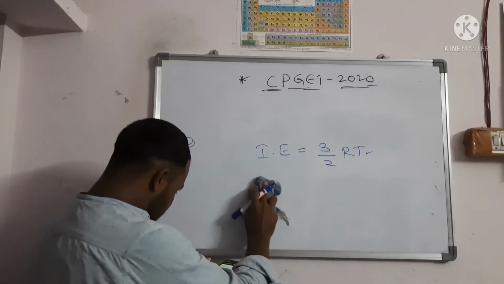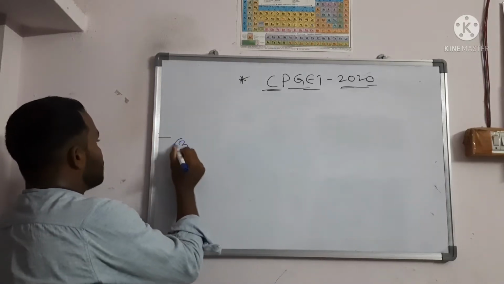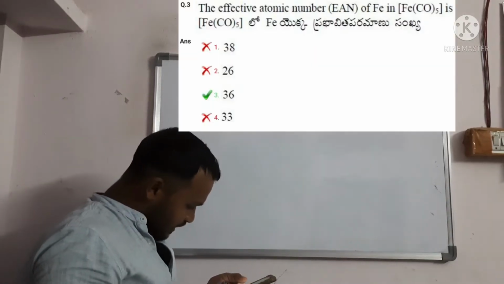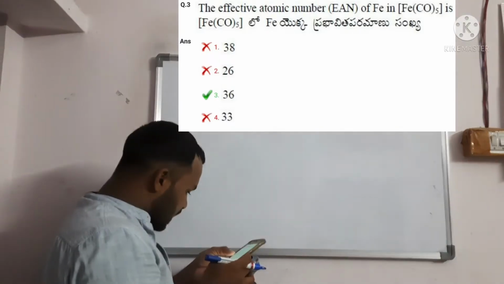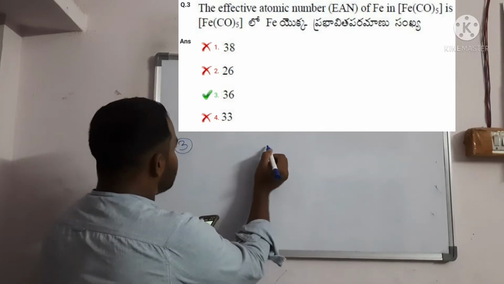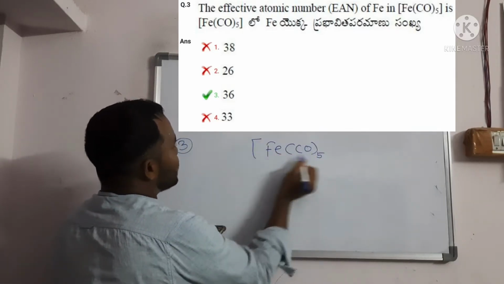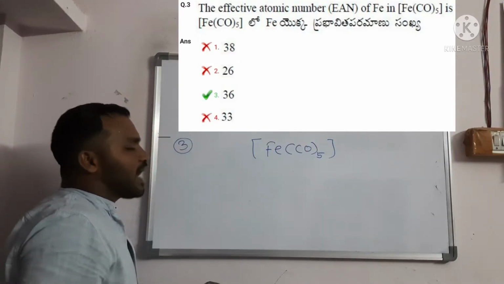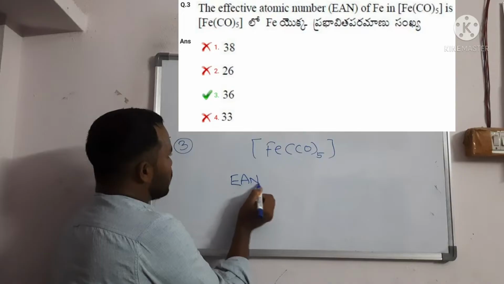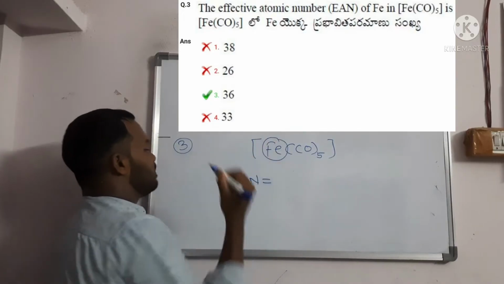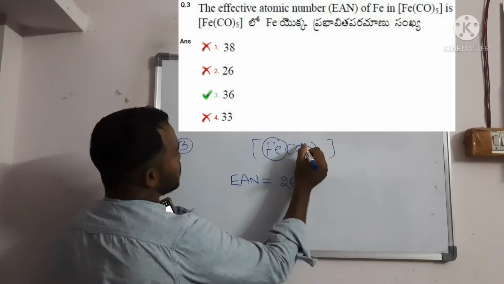Question number 3. What is the third question they gave? The effective atomic number, that is EAN, of iron pentacarbonyl, Fe(CO)5. How will we calculate EAN? First you should take the atomic number. The atomic number of iron is 26, plus 2 into the number of ligands.